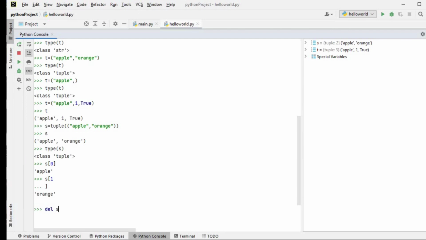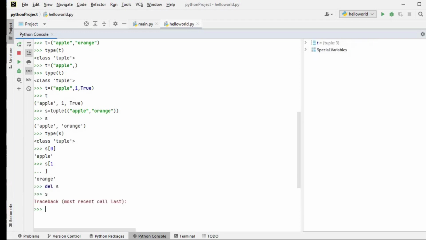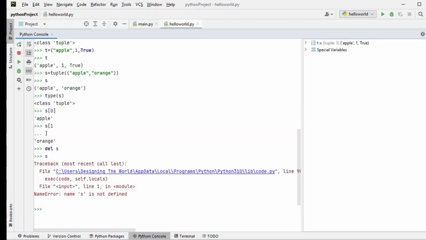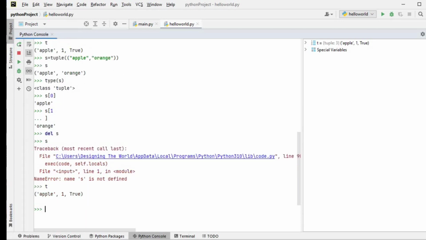Okay. To delete is not possible. For example, a single element cannot be deleted in tuples. If you are going for the delete function, you have to delete the entire tuple. So that is what it is. I'm putting del S, then when I'm printing S, it says that there is no such thing. So delete will delete the entire tuple. Single element delete is not possible here. And again, I'm checking what the value is in t.